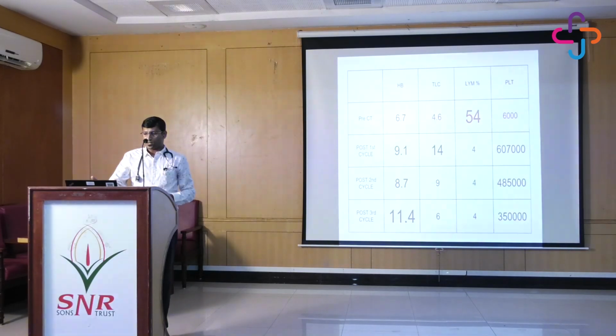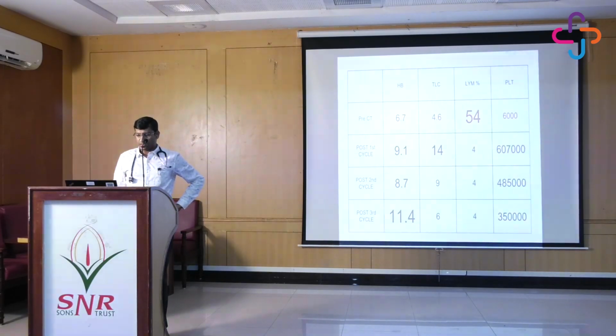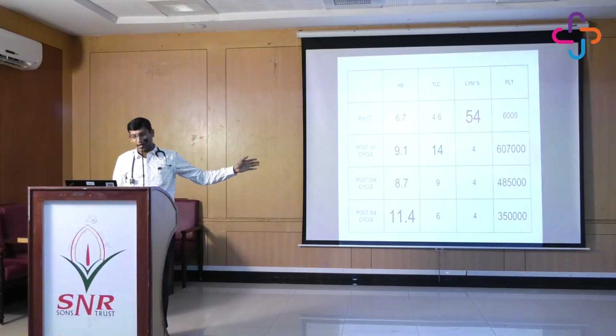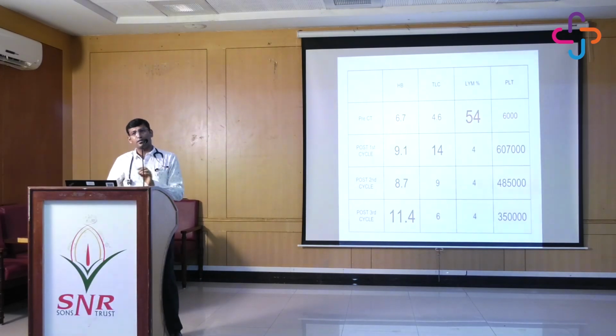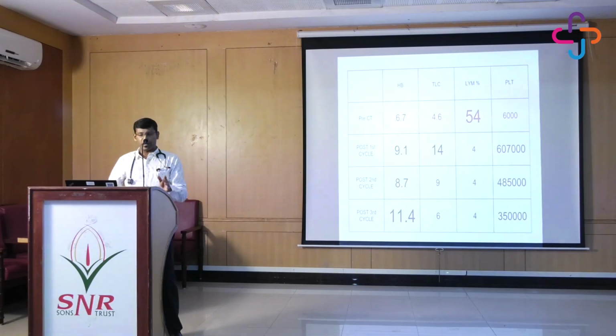So if you see, this was the platelet count at presentation of 6,000, and after the first cycle you can see the platelet count drastically improved to 6 lakhs. So just a single cycle of chemotherapy is going to change the life of the patient, and now the patient is completely good enough. He is coming on a regular basis.